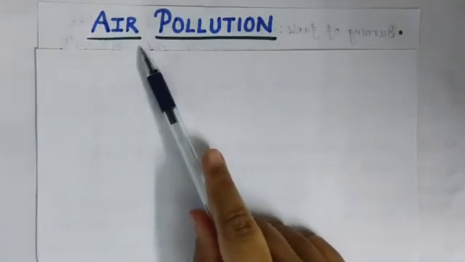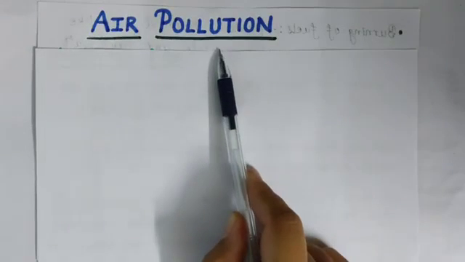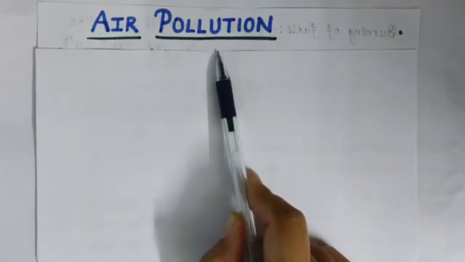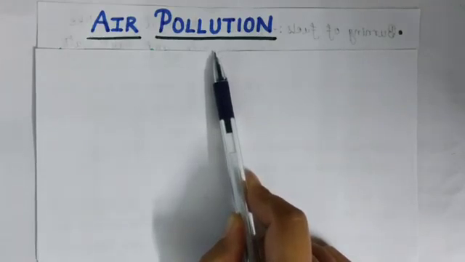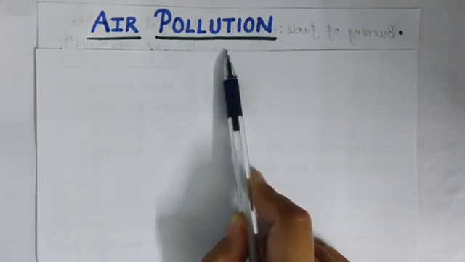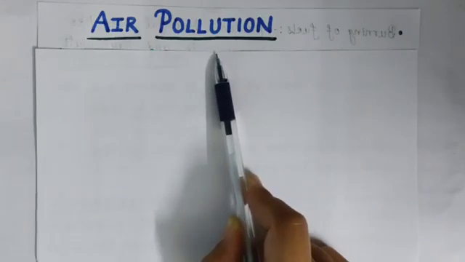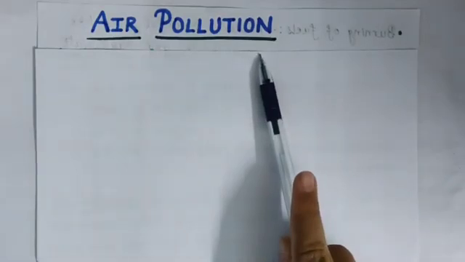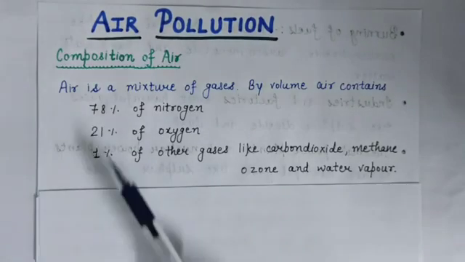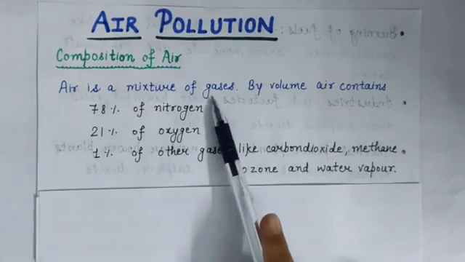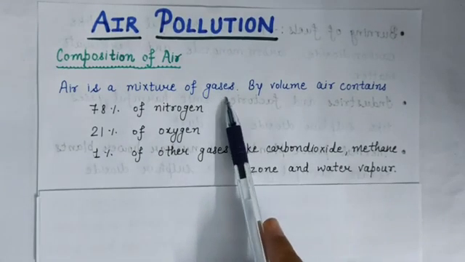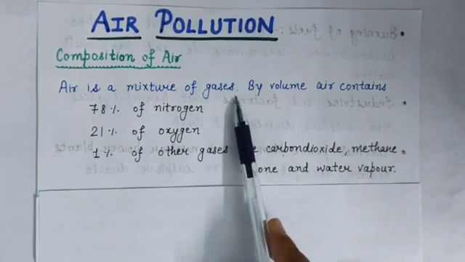Our first topic is air pollution. We all know that air is essential for the survival of all living beings. Means we cannot live without air. But what is the composition of air? So you have learnt in earlier classes that air is a mixture of gases. Means many gases are present in air.